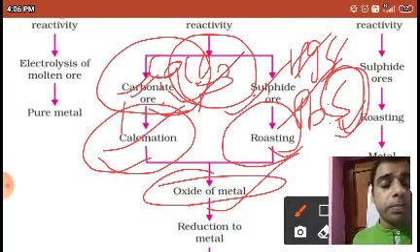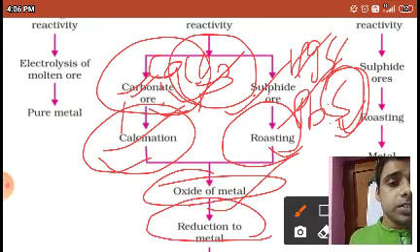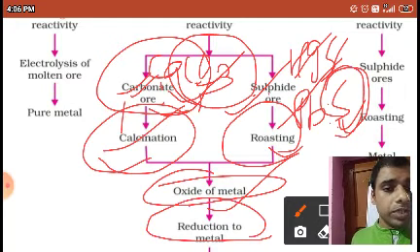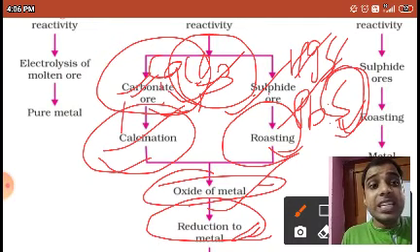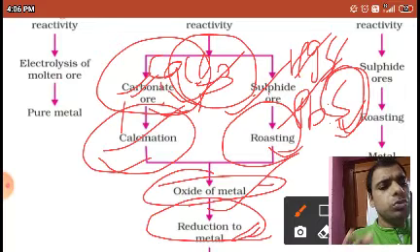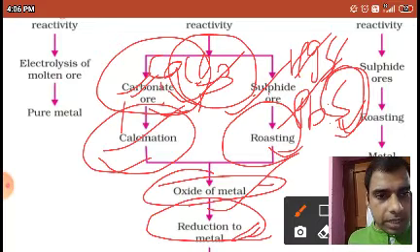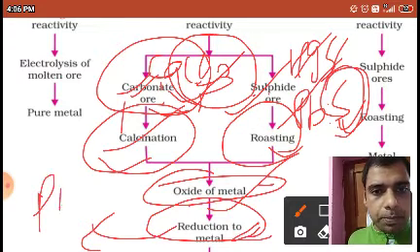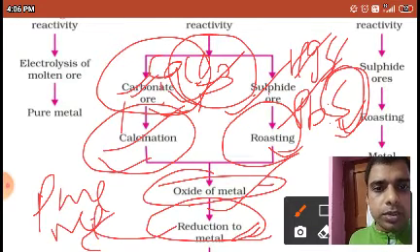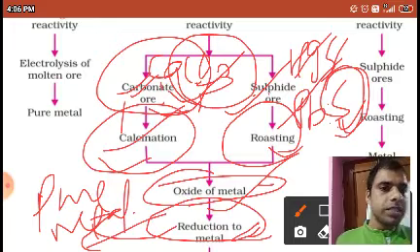So oxides of metals we will get, and then we have to reduce that with the help of carbon. Not only carbon, various types of reducing agents are there, but mainly we are taking carbon. And then at the bottom, which is not visible, you can see pure metal you can get. Okay? So this is the process.